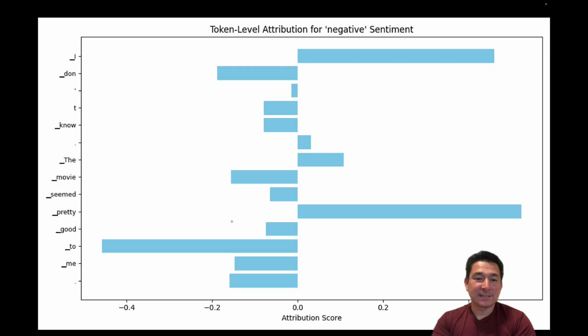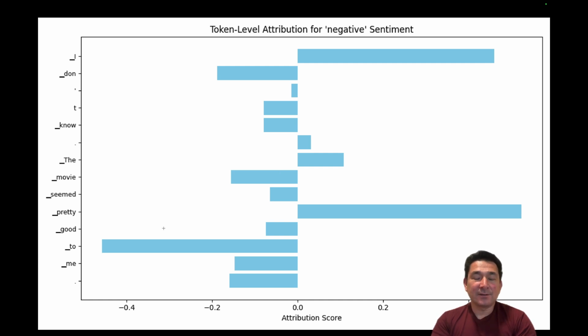So the two biggest ones that stand out to me is "good," which has a negative sentiment score, which is very interesting. And then the other one here is "to." This one has a very large sentiment score, negative 0.04, and it's contributing a lot to this negative sentiment. Combined with the overall negative sentiment of the other words, it pushed it into the negative sentiment classification side.